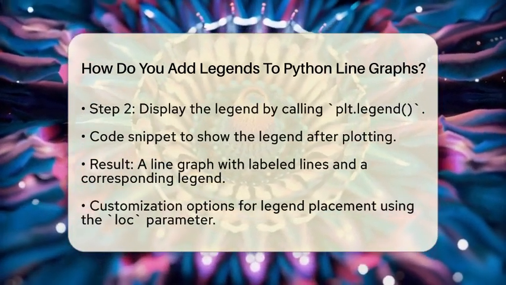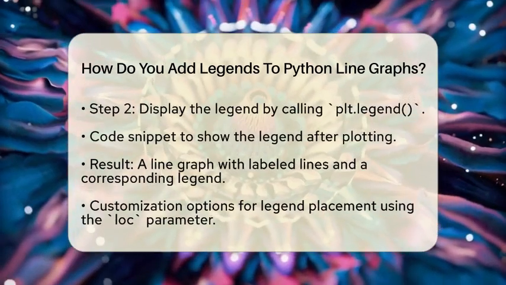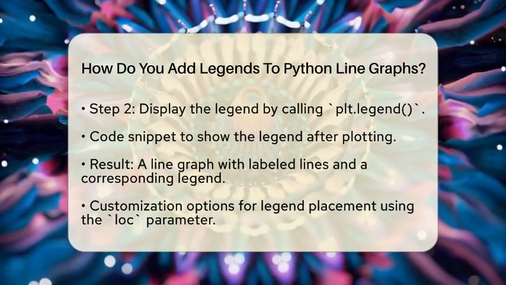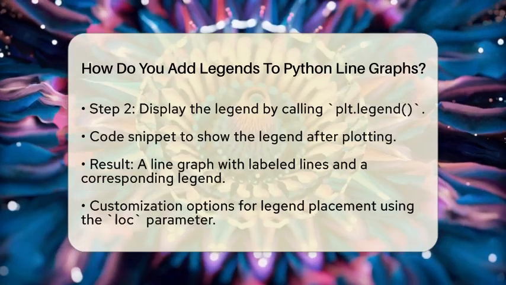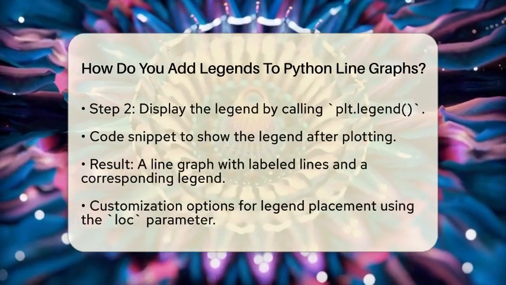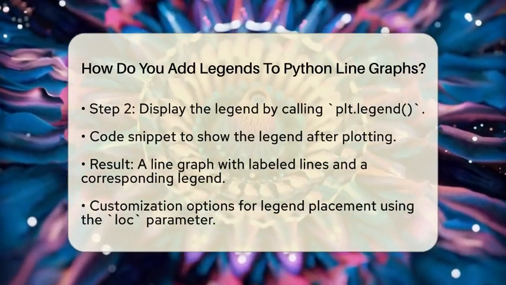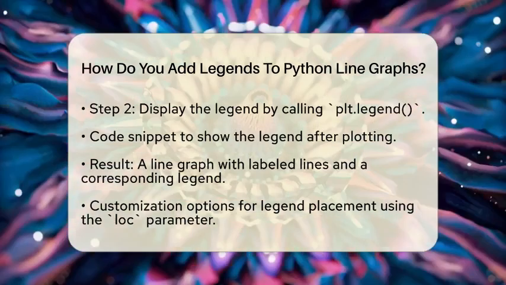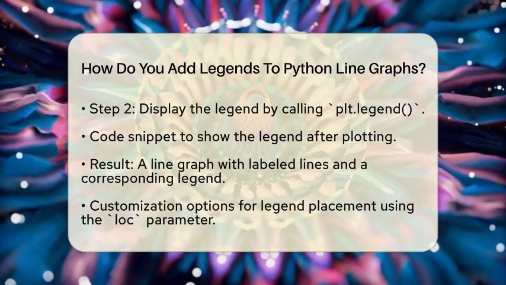In this code, each line is given a descriptive label. This label will appear in the legend, making it easy for viewers to identify which line corresponds to which equation. Once you have labeled your lines, the next step is to display the legend. You do this by calling the plt.legend function.